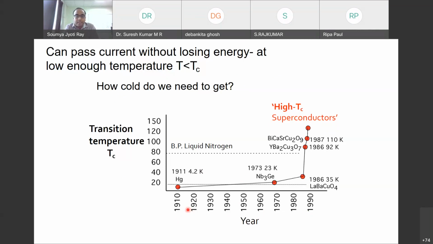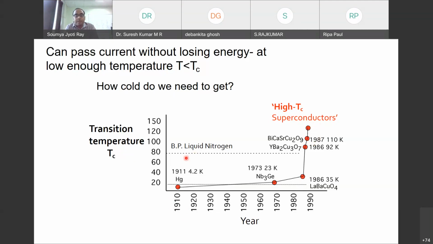Here I can see the critical temperature in the initial years of superconductivity was below 20 Kelvin, and then slowly it increased. After 1980, around 1986, high temperature superconductors were discovered. So the TC value increased by quite a large factor, and the highest TC goes above 120 Kelvin, or 130, 140 Kelvin, something like that.